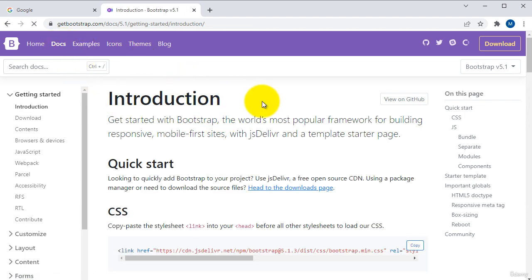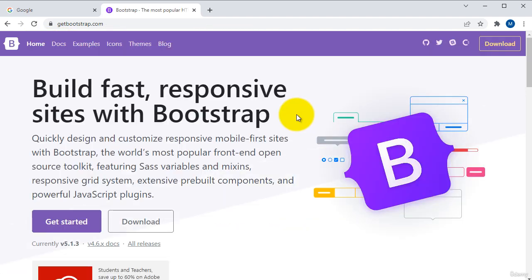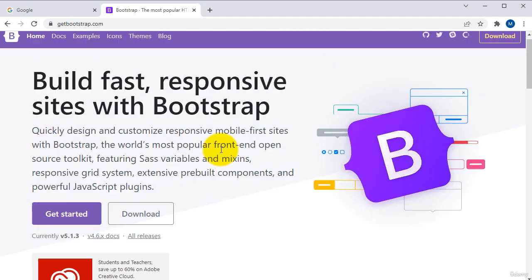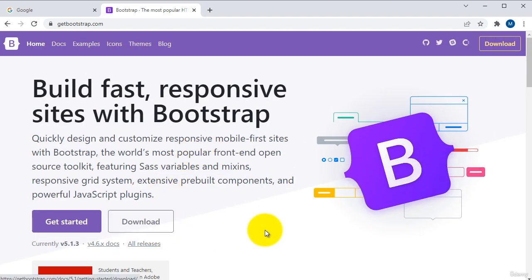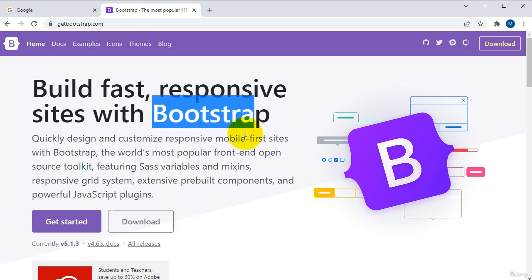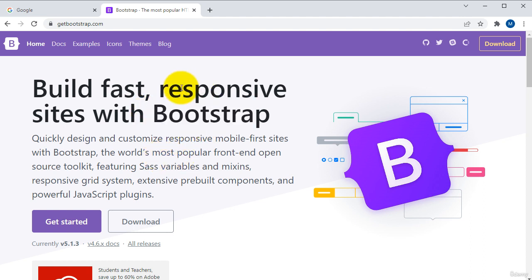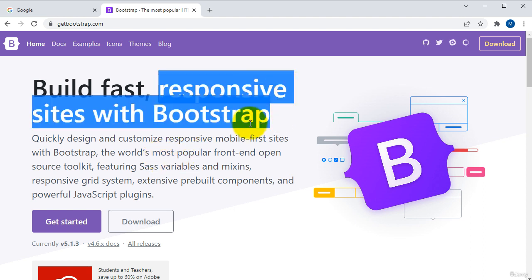First select the documentation, or else come to the home page. There you will find one download button. If you click this button, you will get the Bootstrap files. You can place these files into your root folder, and you can link the bootstrap.min.css file into your HTML page. Without having internet, you can access the responsive features that Bootstrap has.